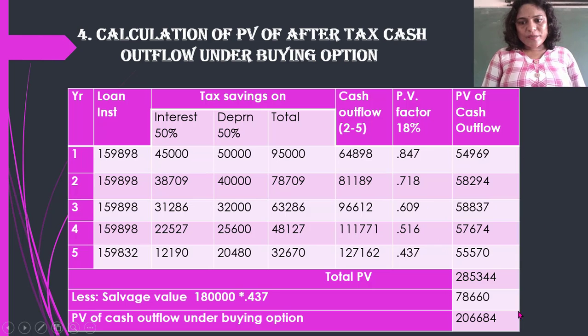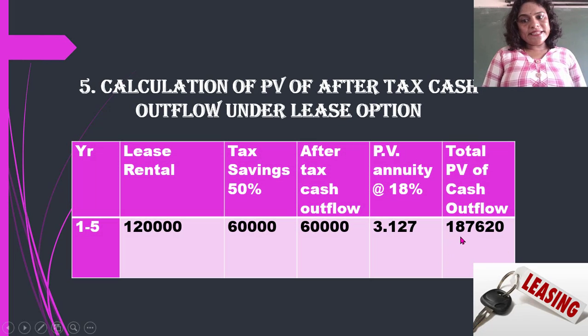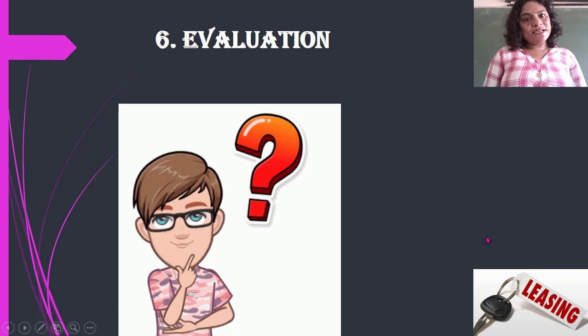Under buying, 2,06,684 is the total cash outflow. Under the lease option, 1,87,620 is the total cash outflow.